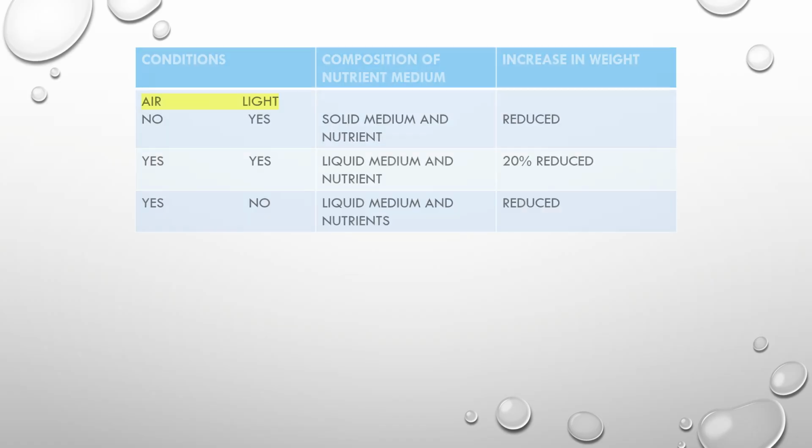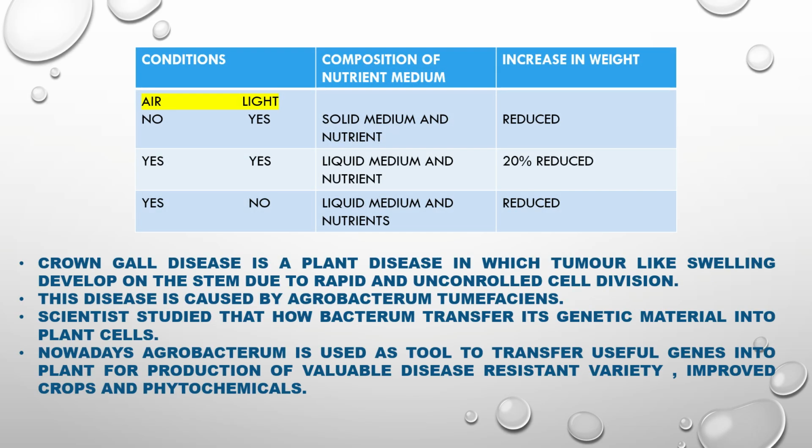Now let us study the impact of air and light. First, if we have no air but light is there, with solid medium and nutrients, there is a reduction in the weight. If we have light and air both, with liquid medium and nutrients present, then there is a 20% reduction in weight. If we have good air but no light, then in liquid medium and nutrients, weight is again reduced.